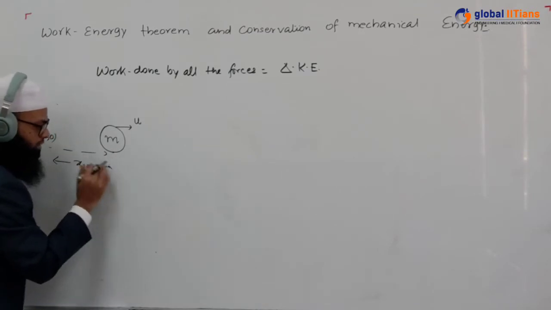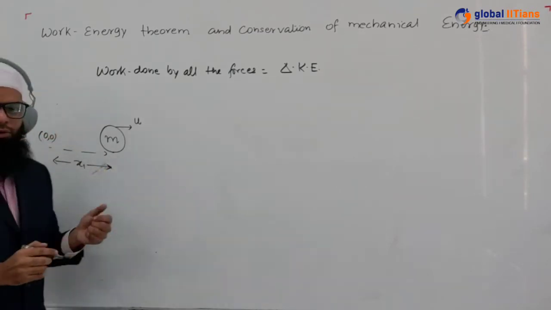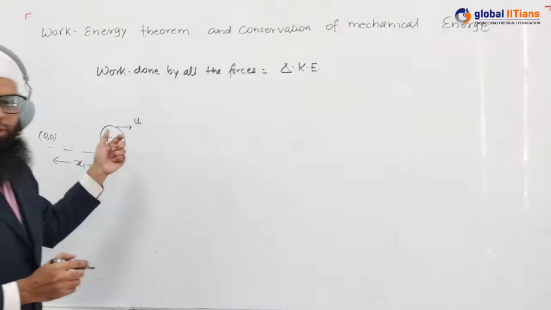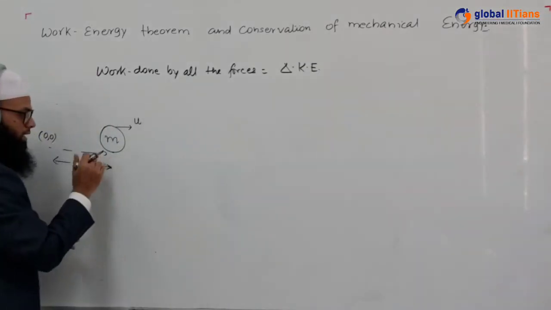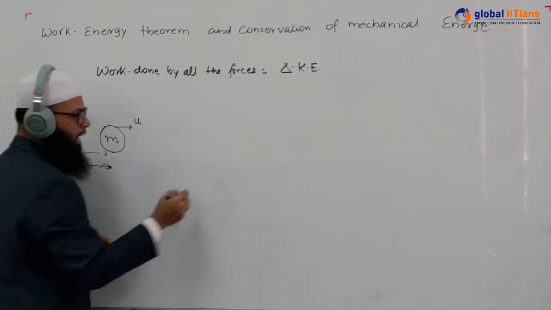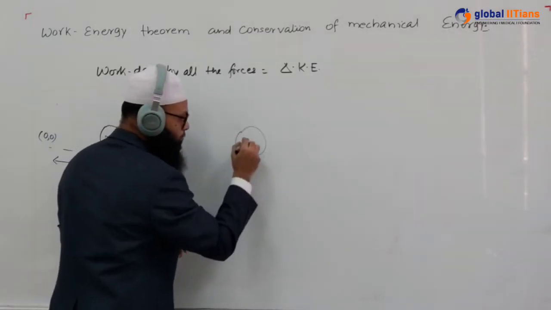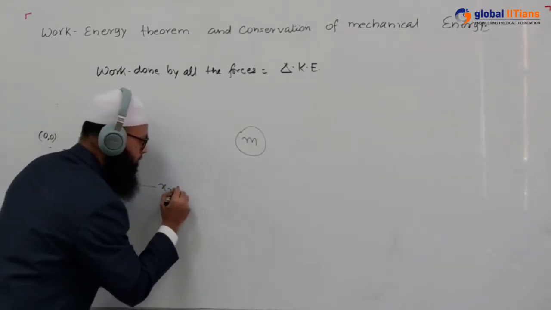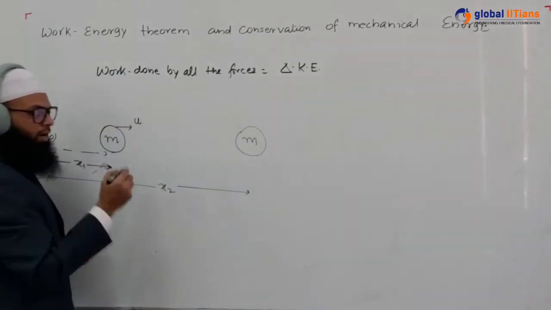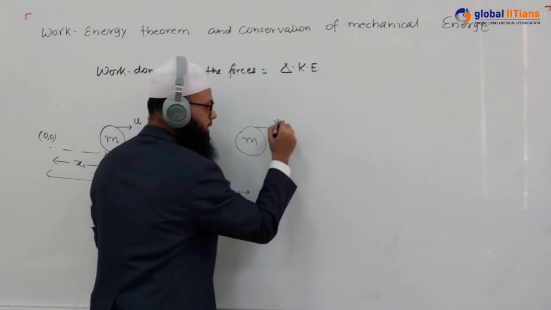Okay, now some forces acted on it. It could be external force, it could be gravitational force, it could be spring force, it could be any force, I mean a frictional force. As a result of all the forces, what happened? After some time, this block moved to a position such that now its position is x2, and now it has started to move with the velocity v.